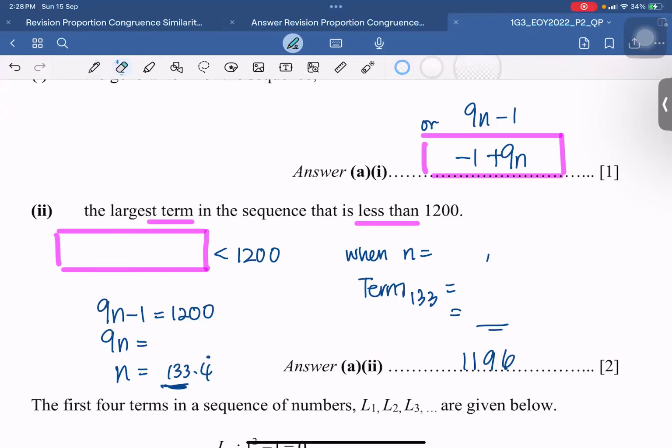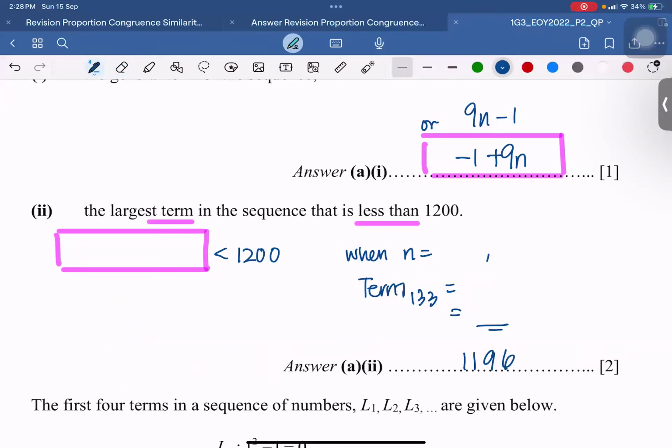Okay, but I shall do the proper correct version of the working. Since they say less than, so it's actually an inequality, right? You all have probably learned x less than something. So this one is your less than inequality symbol. But even if you do not do this, you do the other version and you pick out the correct number, it's also doable.